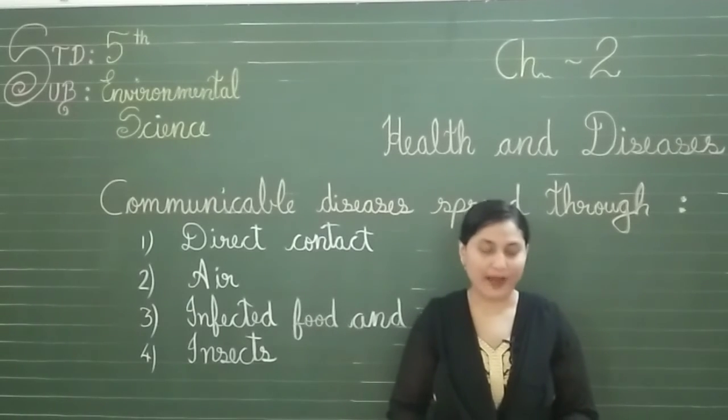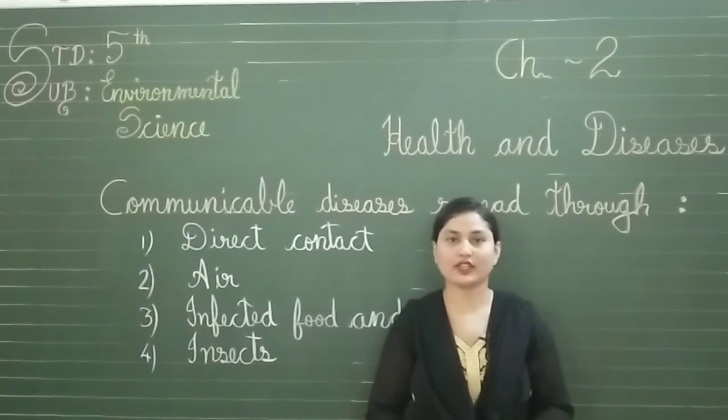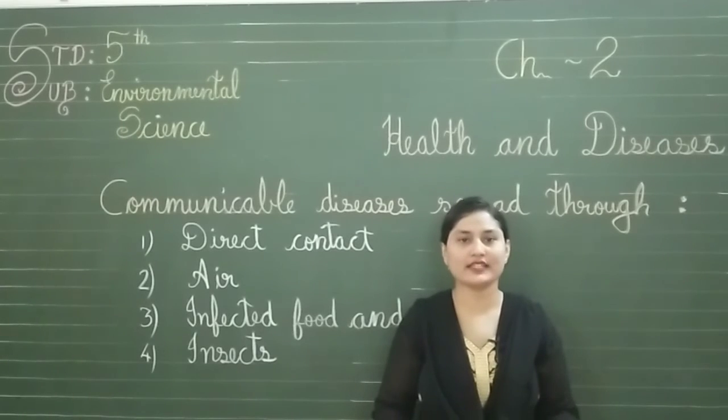Malaria is caused by the bite of the female Anopheles mosquito and dengue is caused by the bite of the Aedes mosquito. So there are two types of mosquito, Anopheles and Aedes.